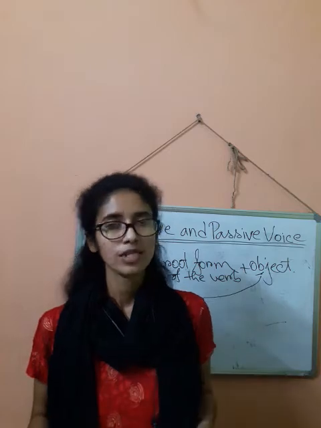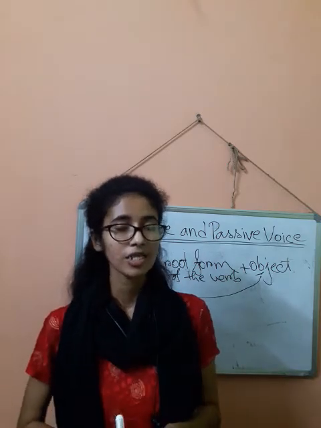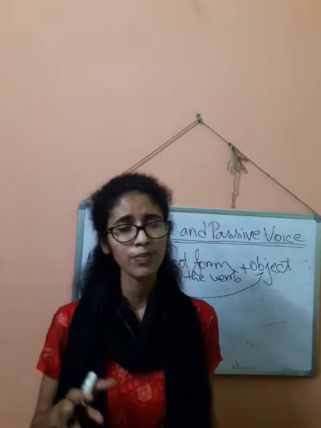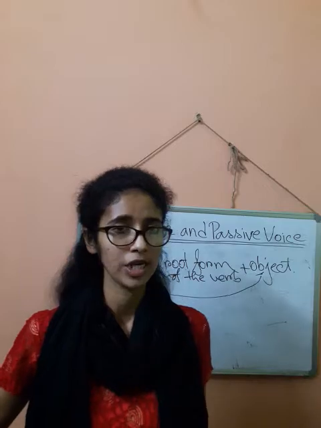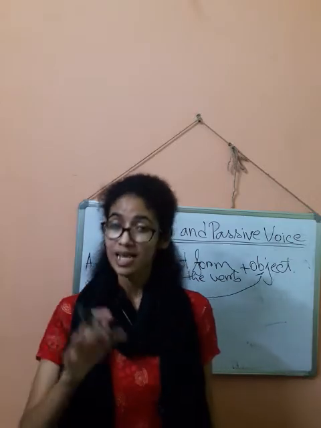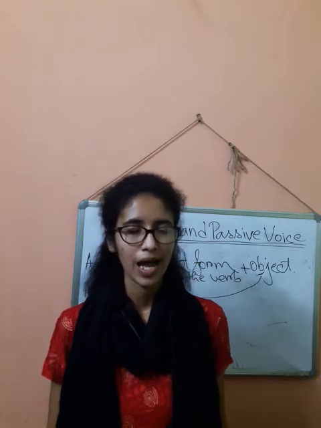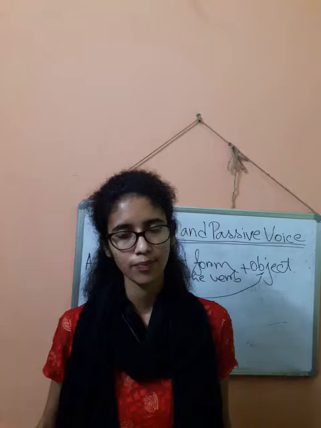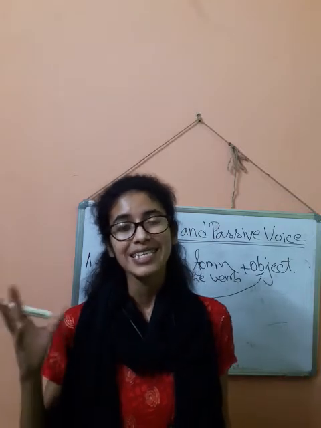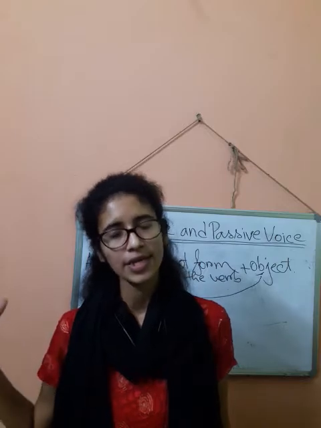Now the continuous tenses. In present continuous tense, what is the structure that we get? Subject plus am or is or are plus the main verb plus ing plus object. Right. Suppose with examples I would tell, I am eating rice, or he is eating rice. Rice is being eaten by me or by him.